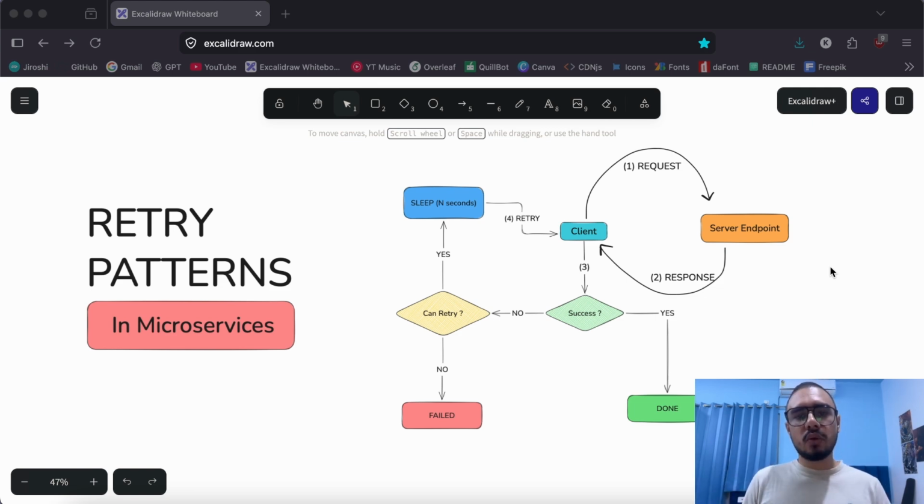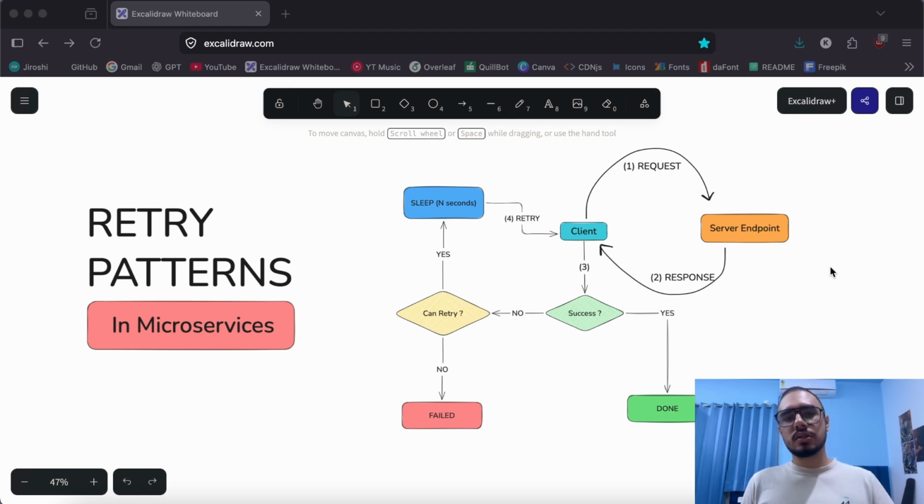Now we wait for some time. We don't immediately retry the request, because if we immediately retry, there are chances that the server was still asleep, or there was some error going on. So we wait for a few seconds before retrying again. Now that delay is based on the different types of retry patterns or different algorithms that go within it. We'll discuss that later, but for now, let's say for n seconds we wait and retry again.